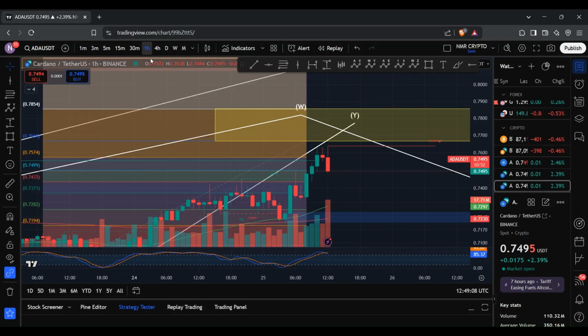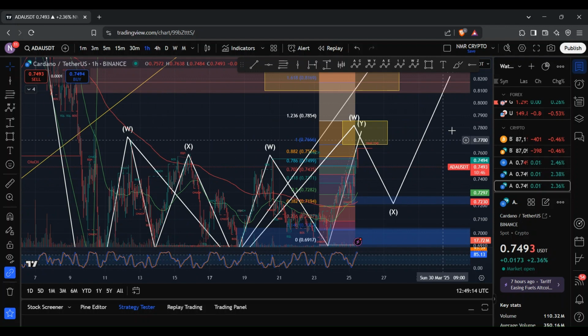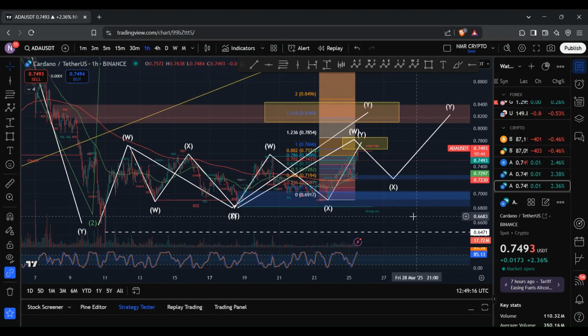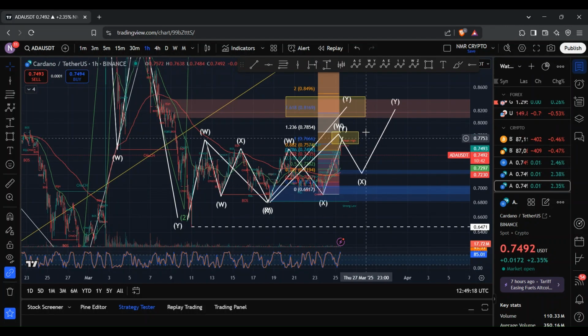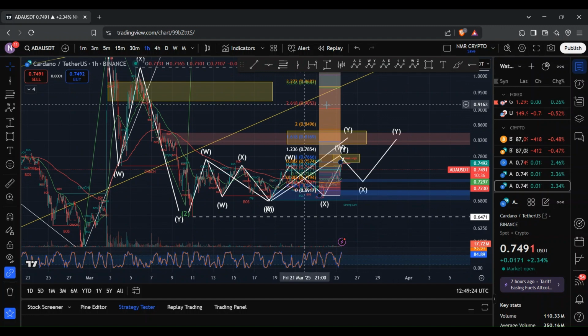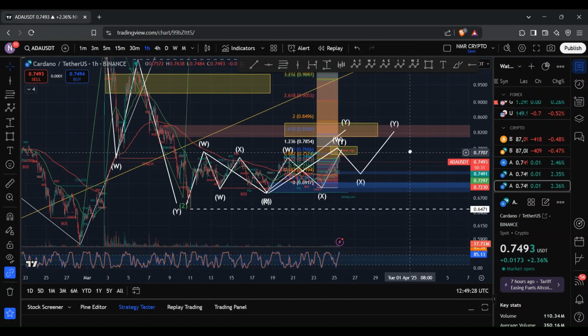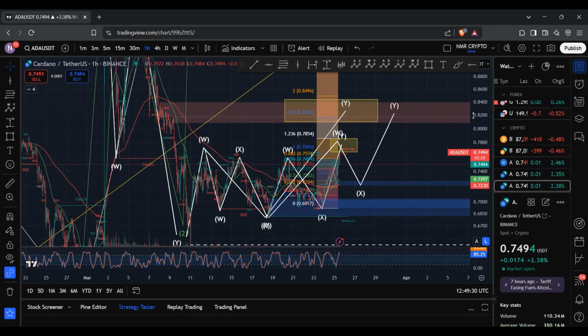And so, yeah, that's just my quick update on Cardano ADA. As things stand at the moment, we are looking bullish short-term, mid-term, and long-term. And the contracting triangle that I was keeping an eye on has been invalidated given ADA's recent moves to the upside. And it looks like the WXY structure that I talked about previously is in play, and I'm targeting this range here where our fair value gap is. And so, obviously, I'll be keeping you guys updated.